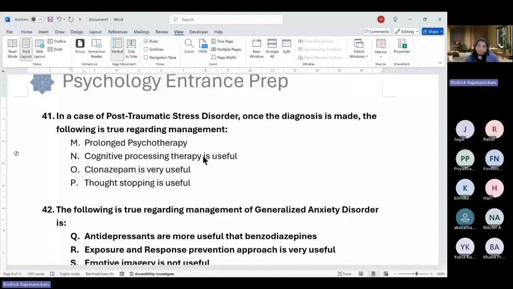So it is almost as if it is occurring right here in the present and in this physical space. So they are not able to distinguish between what is reality and how it is right now. Okay, so it can be to that extent also. So cognitive processing is like narrative exposure therapy, which is even shorter. So that is also one way of saying that it may not be prolonged.